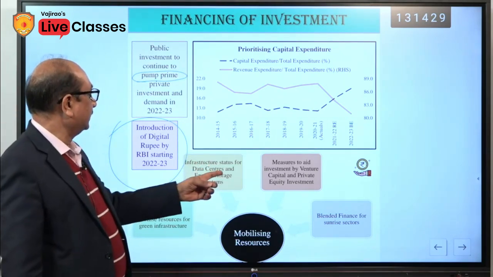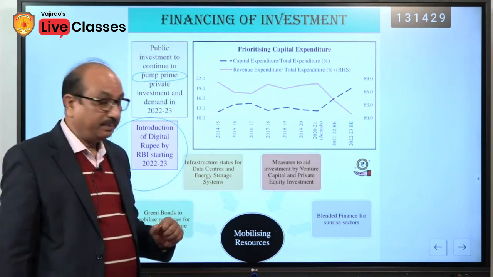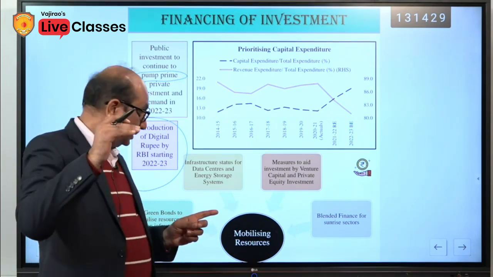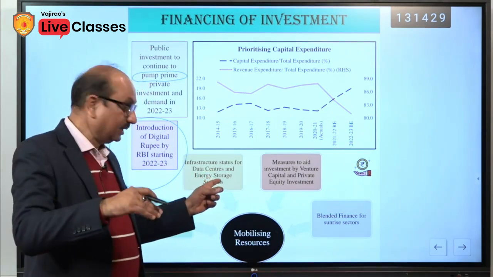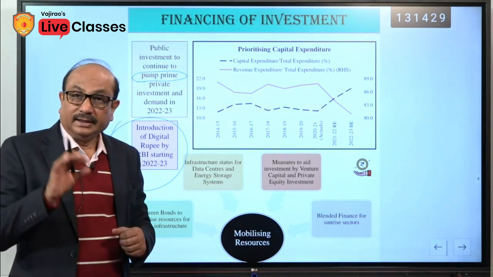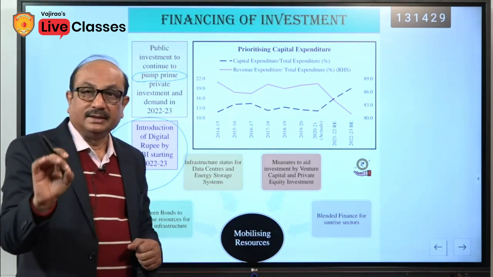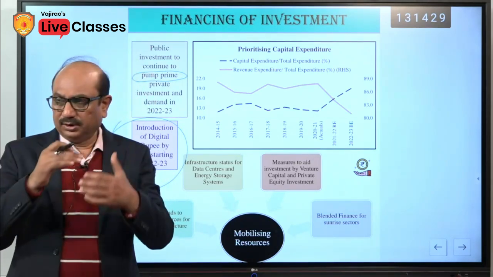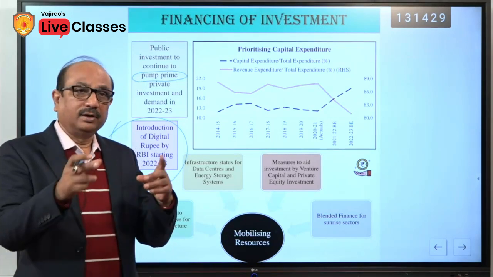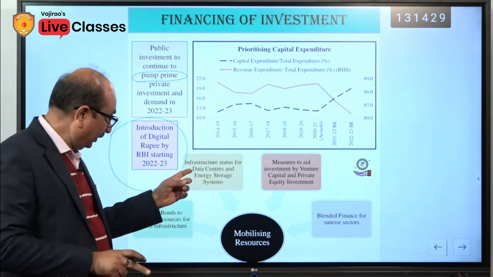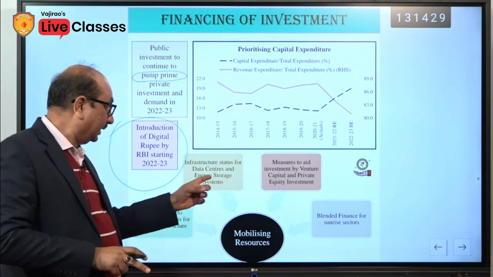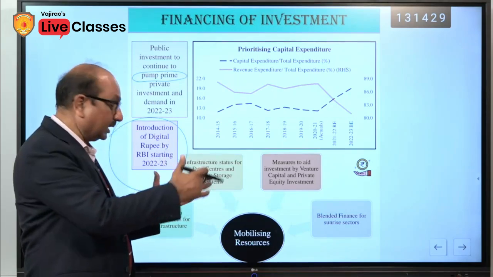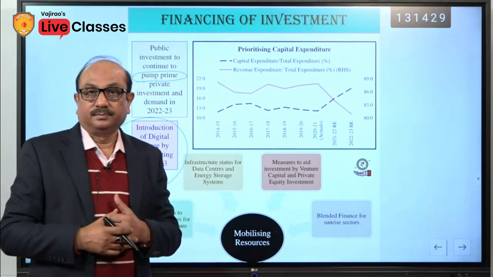Infrastructure status for data centers and energy storage systems. It is the biggest step. Once infrastructure status is given to the data centers and the energy storage segments, it clearly means that whatever facilities are available for infrastructure, generally credit facilities and some other facilities relating to rules and regulations, would also be available for the data centers and the energy storage systems, and the companies dealing with these activities will benefit properly.